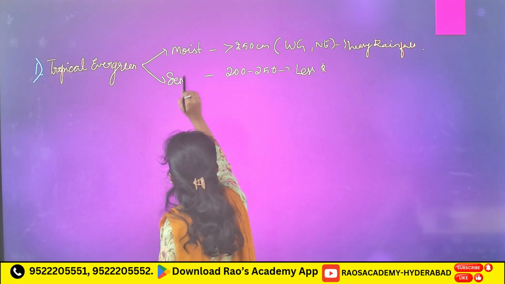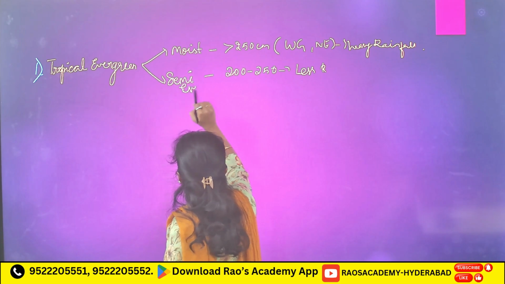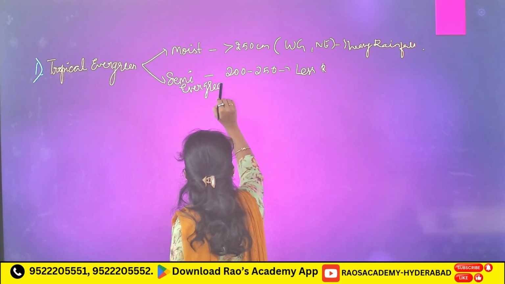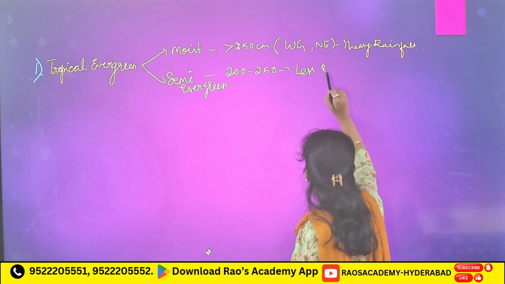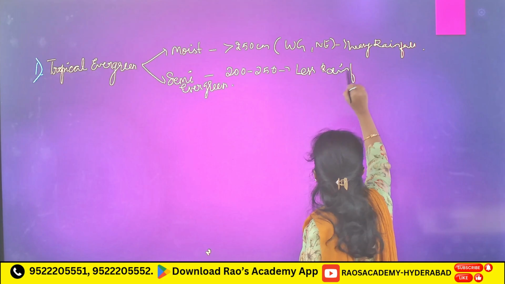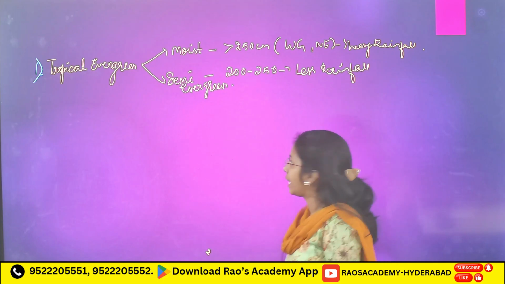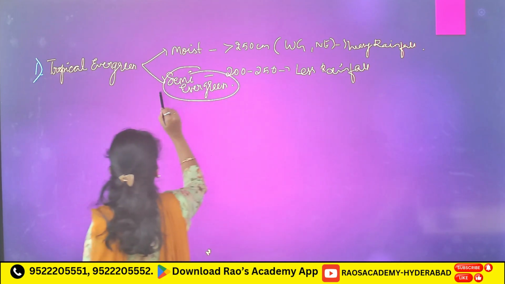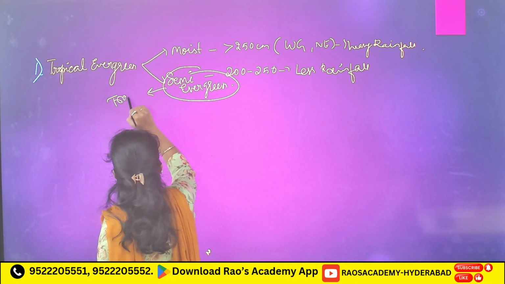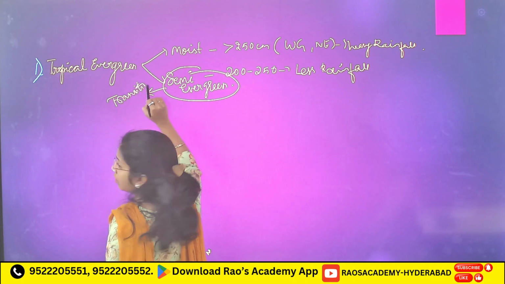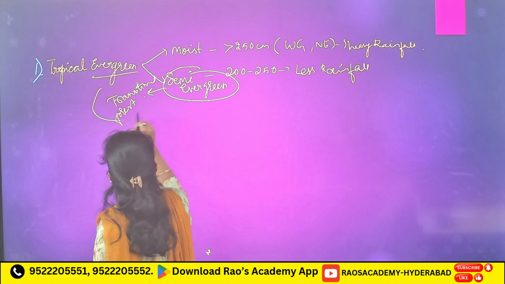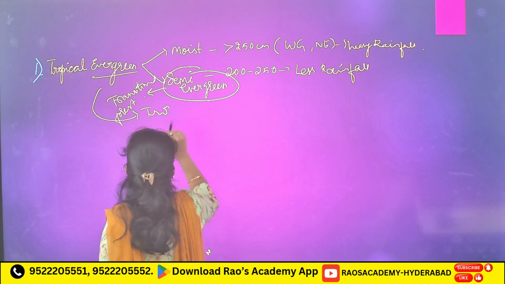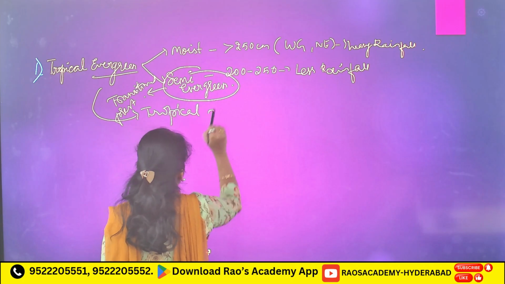Now this semi-evergreen is a transition forest between tropical evergreen and tropical deciduous forest.